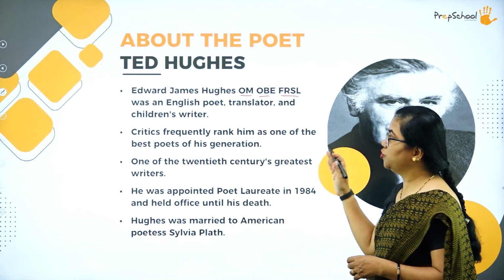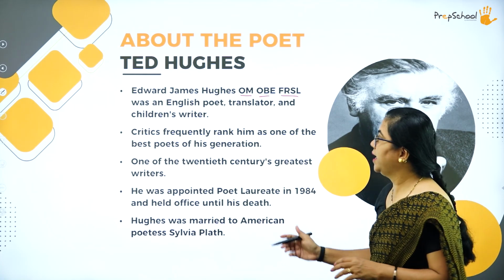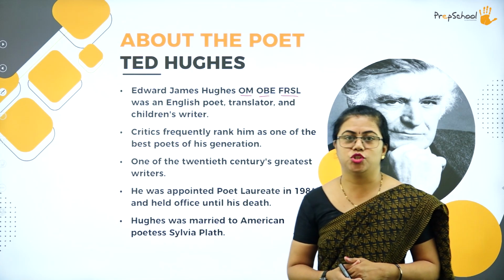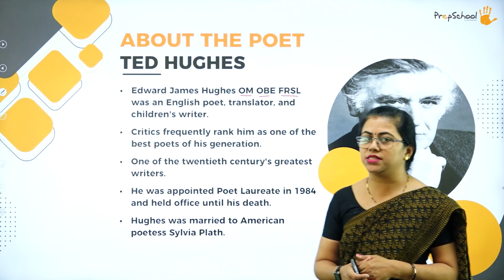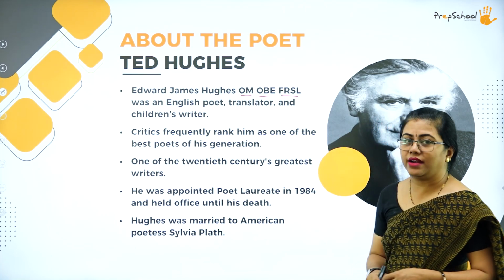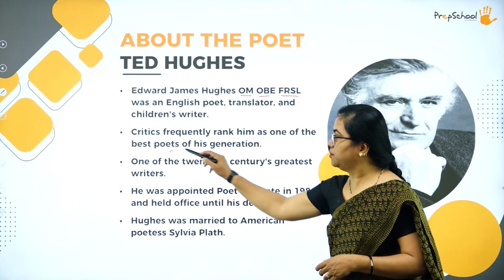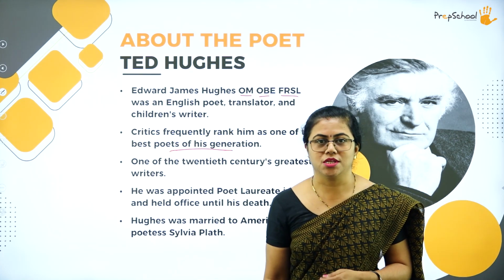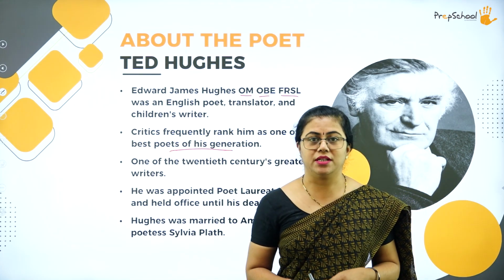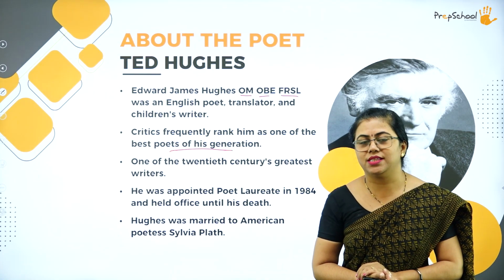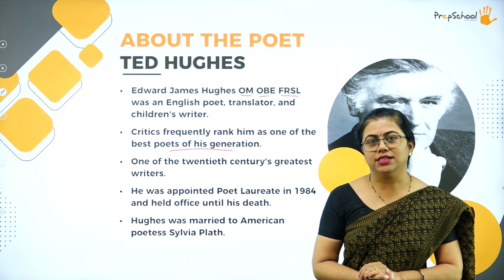He was considered to be a royal poet, and he was an English poet and a translator, and he wrote a lot of poems and stories for children. He is famous as a children's writer. Critics rank him as one of the best poets of his generation, because he used to write wonderful poems. This poem is one such example. You will understand what kind of relationship there is between the bird and the tree.